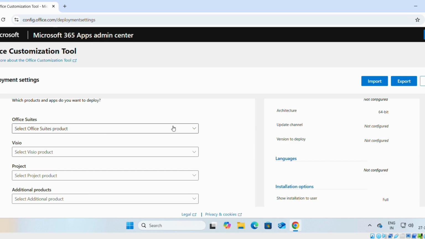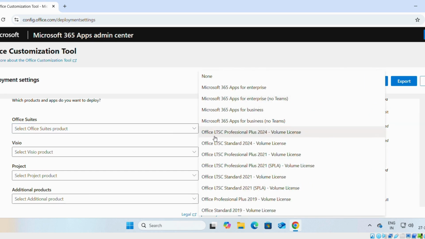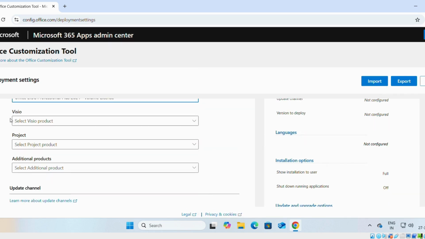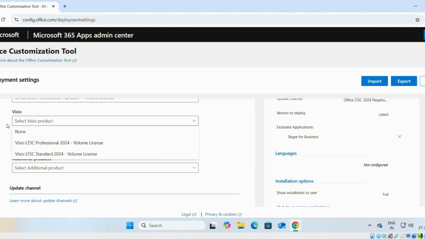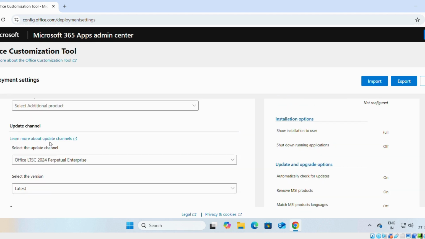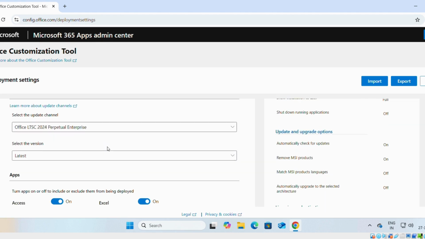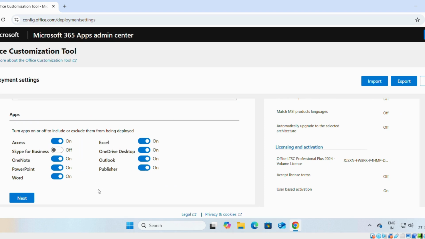Then on the Office suite, we will select this one, Office LTSC Professional Plus 2024 Volume. Then we don't want to install Visio and Project. If you want to install them, you can select them. Leave this update as it is. On the apps, you can select which apps you want to install.